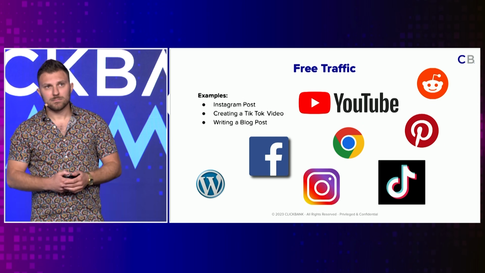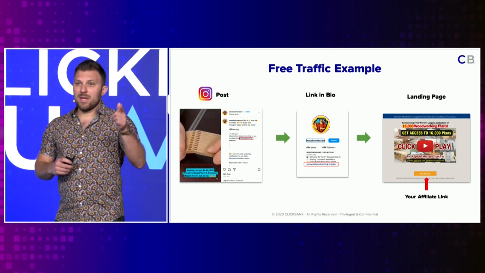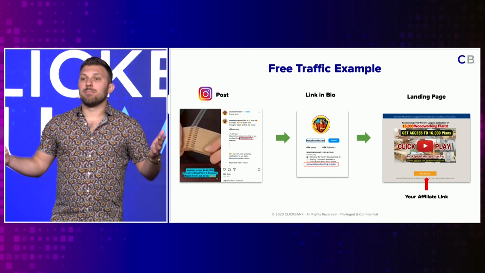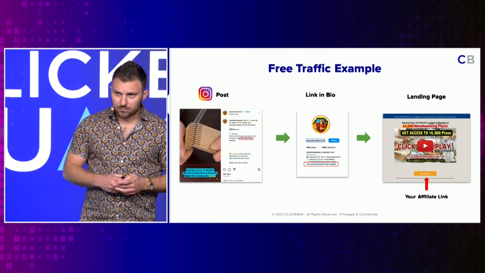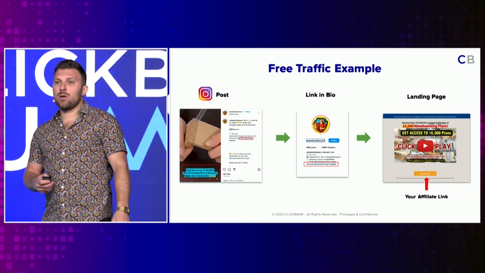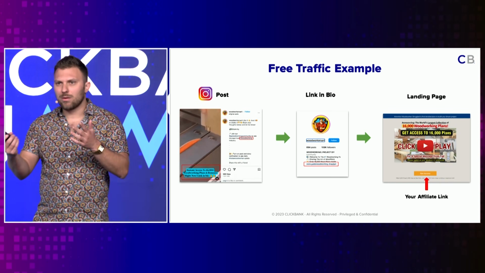So I'm going to walk you through a very classic example here. This is an example of someone on Instagram promoting a product called Ted's Woodworking, sticking with the woodworking theme, right? As you can see on the left, they've created a video showing some very cool woodworking joint work, something that looks interesting. You're like, oh, cool, what is that?